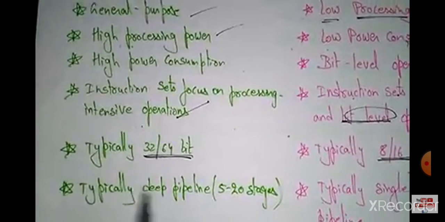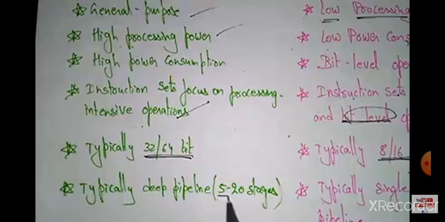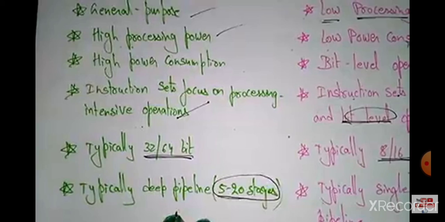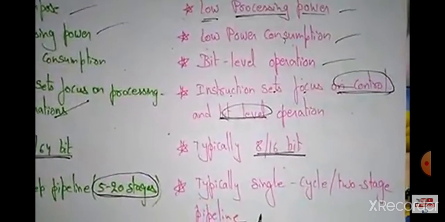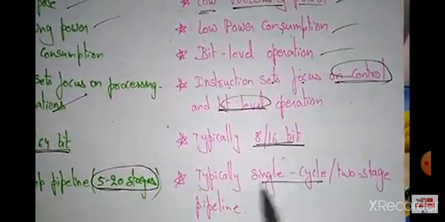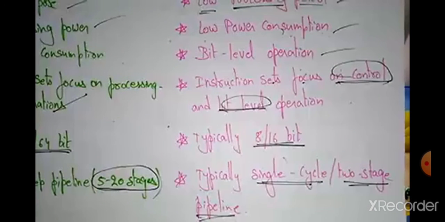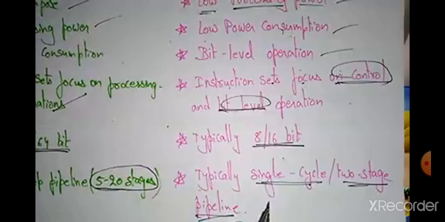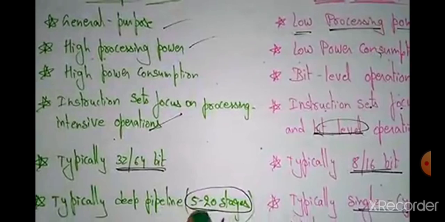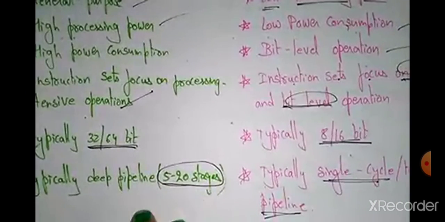And the microprocessor typically has deep pipelining, like 50 to 20 stages present in the pipelining. Whereas in the microcontroller, it is typically single cycle or two-stage pipelining. So the microcontroller uses only single cycle or two-stage pipelining. But the microprocessor has 50 to 20 stage deep pipelining.